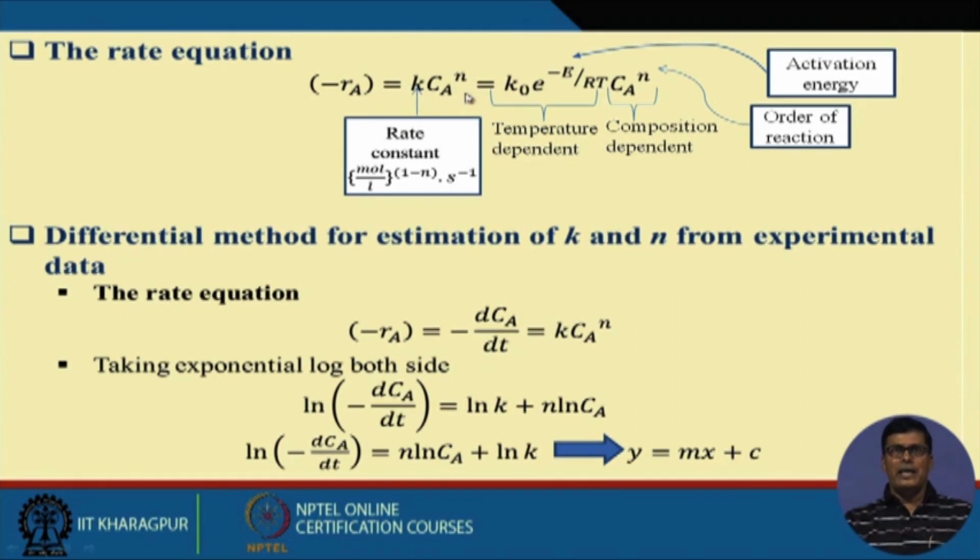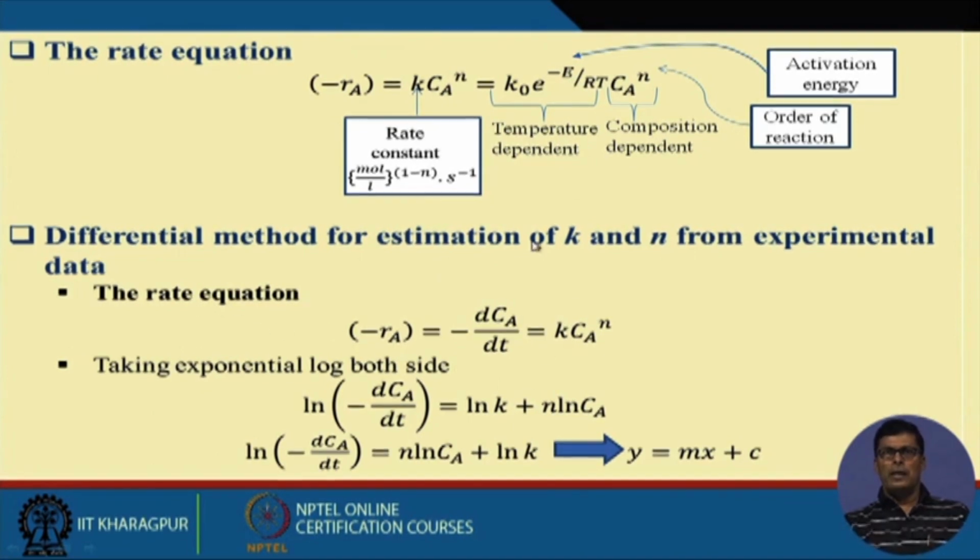And k again depends on temperature. As per the Arrhenius equation, k equals k0 e to the power minus E by RT. In the last class I was talking about E being the activation energy, so if we study this reaction at different temperatures, then we can determine the activation energy of the particular reaction.